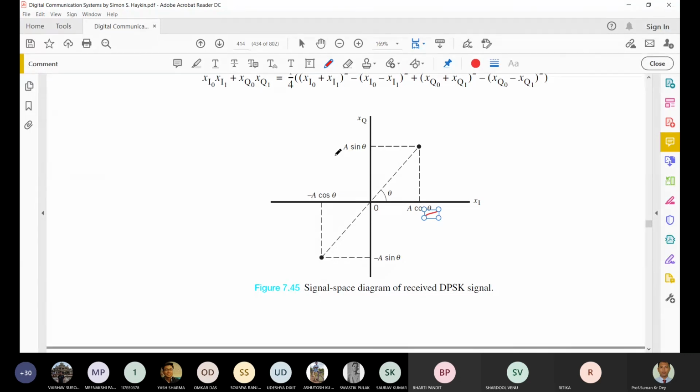So basically these points are defined by A cos theta, comma A sin theta for one point, and another point minus A cos theta, minus A sin theta. Okay, where A is the carrier amplitude.